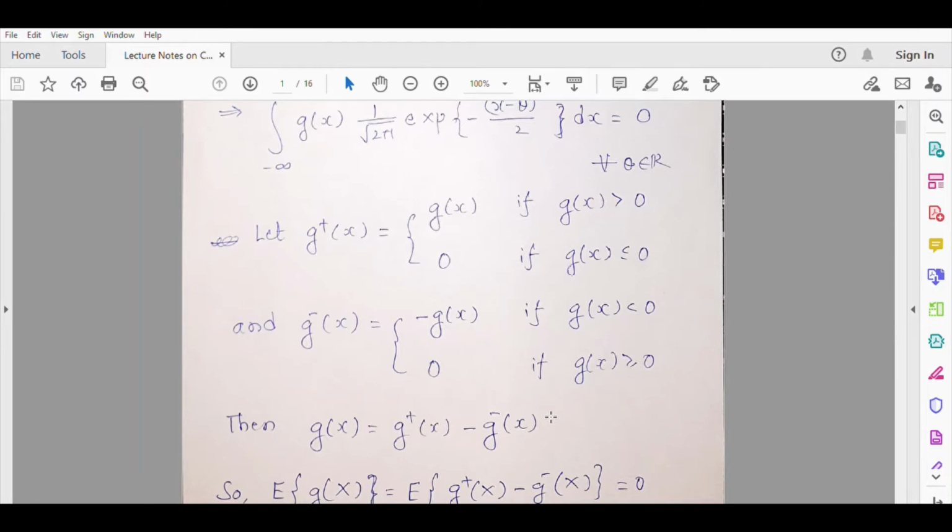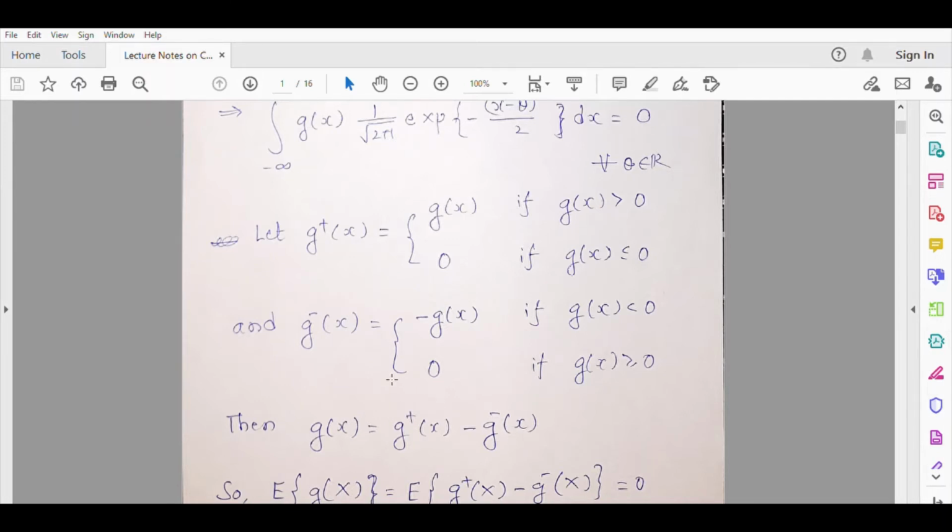Suppose g(x) is positive, then g(x) will be simply g plus x, correct? If g(x) is positive, g plus x will be equal to g(x) and g minus x will be equal to 0. And so this part will be 0 and this part will be simply g(x).